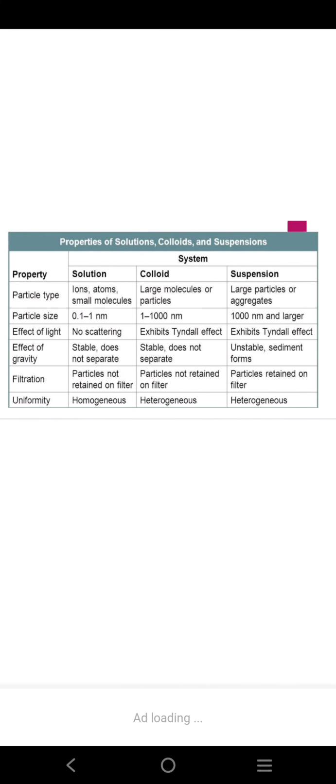Now take a look at this table. This table shows the comparison between solutions, suspensions and colloids. In the case of a solution, the size of the particles will be between 0.1 to 1 nanometer, and the particles can be ions, atoms and small molecules, which means the particles are very small in size. There is no scattering. Since there is no scattering, there is no Tyndall effect. They are stable particles. Particles cannot be filtered, and a solution is a homogeneous mixture.